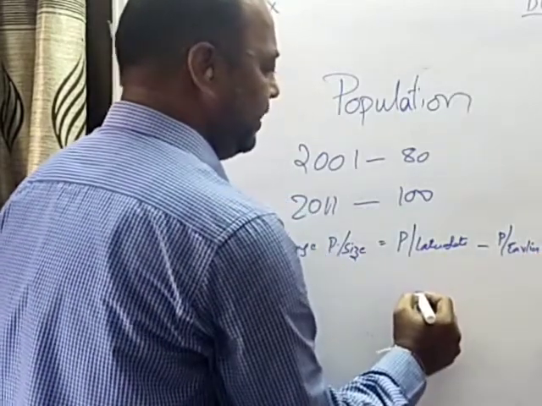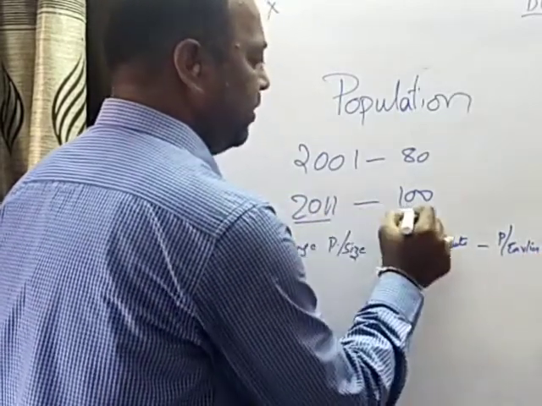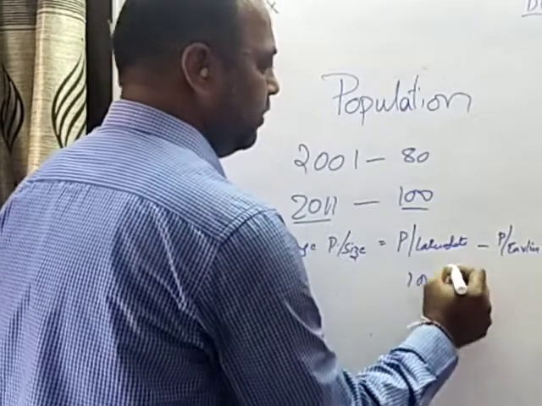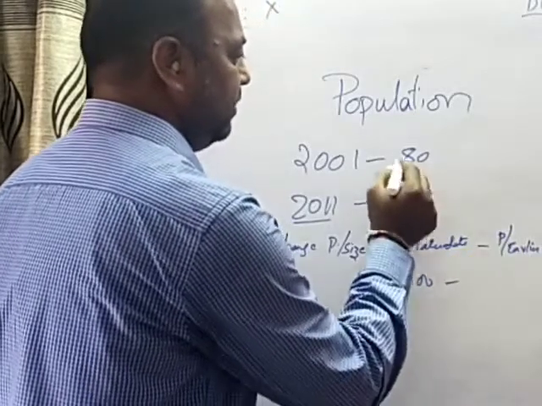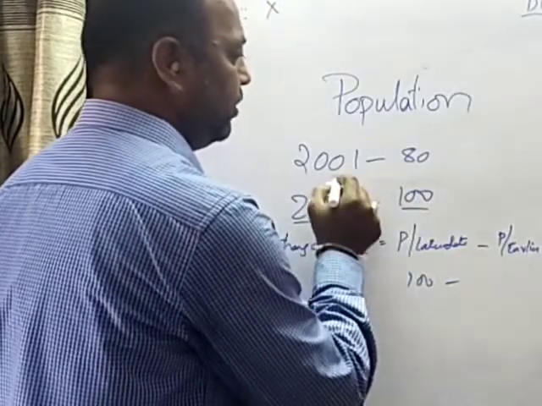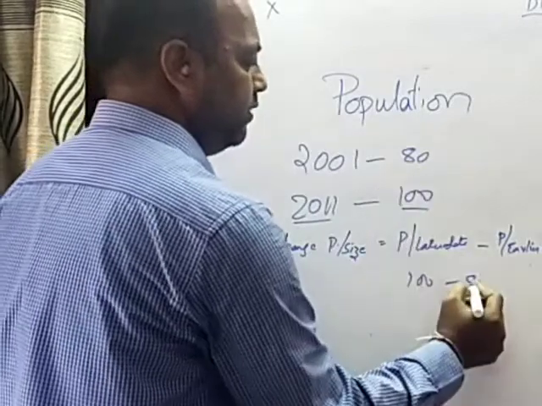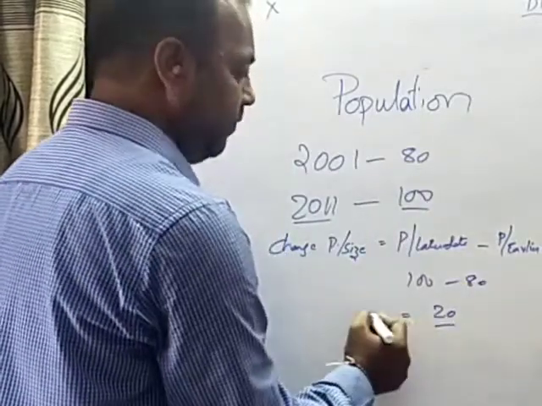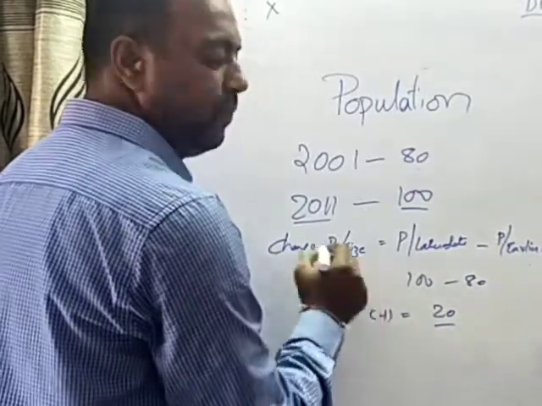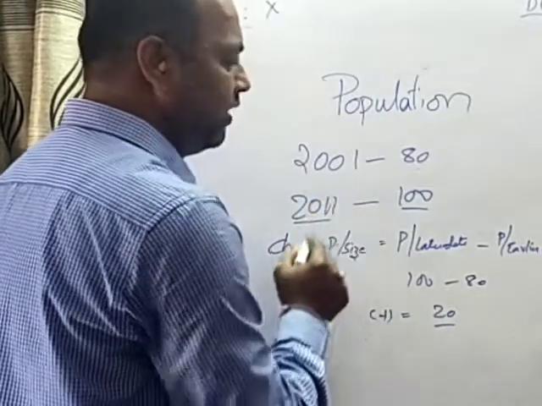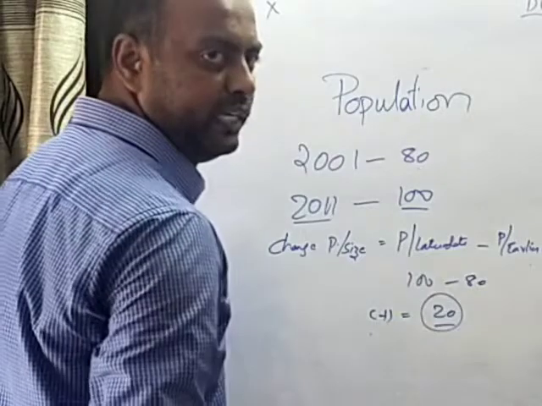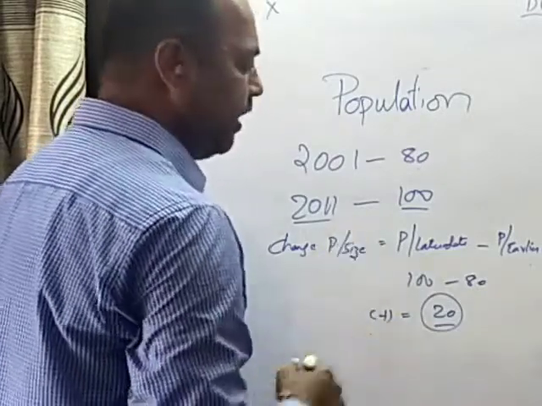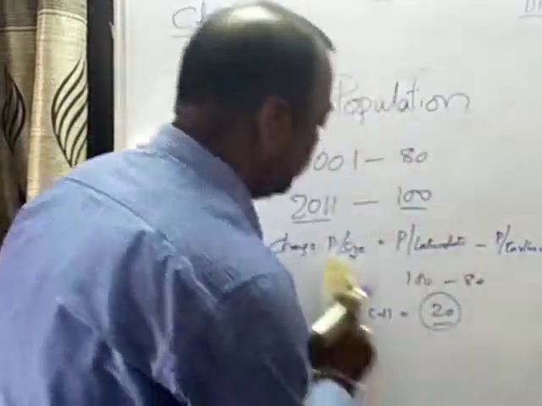What is the later date? 2011. What is the population here? 100. What is the earlier date? 2001. How much is the population? 80. So the change is 20. So this 20 is positive. So the population increased from 2001 to 2011 by 20. This is an absolute number. And you can also calculate it another way.